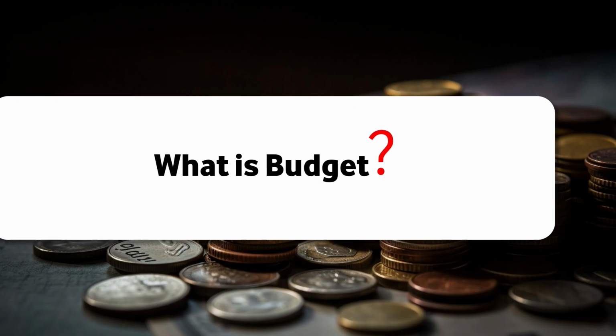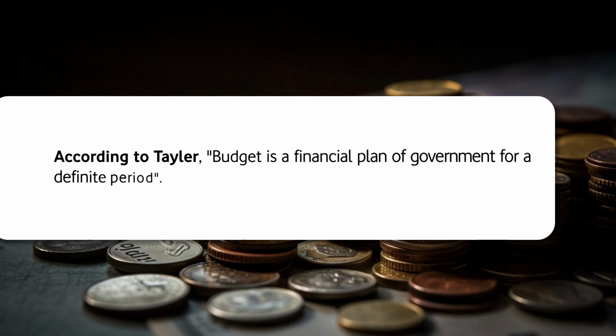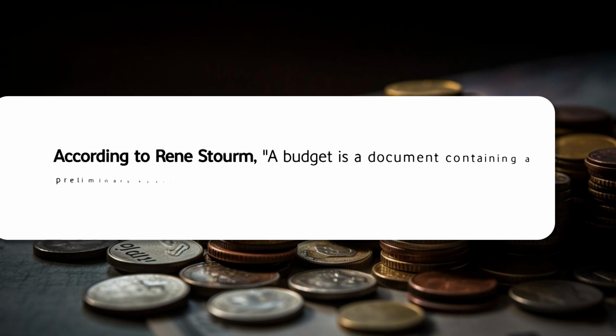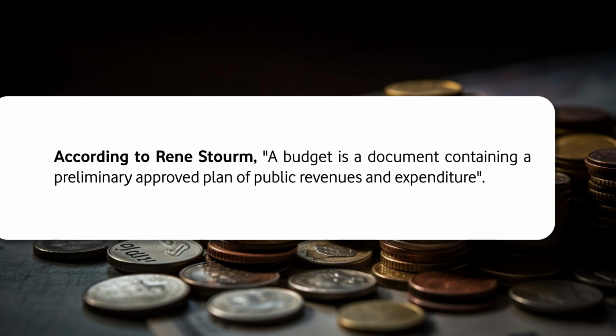Before we get into gender budgeting, first we must learn what a budget is. According to Taylor, I quote, "Budget is a financial plan of government for a definite period." I unquote. Again, according to Rene Stourm, I quote, "A budget is a document containing a preliminary approved plan of public revenues and expenditure." I unquote.